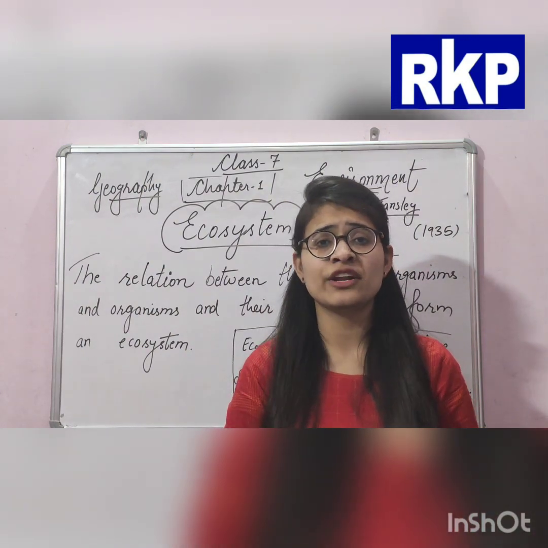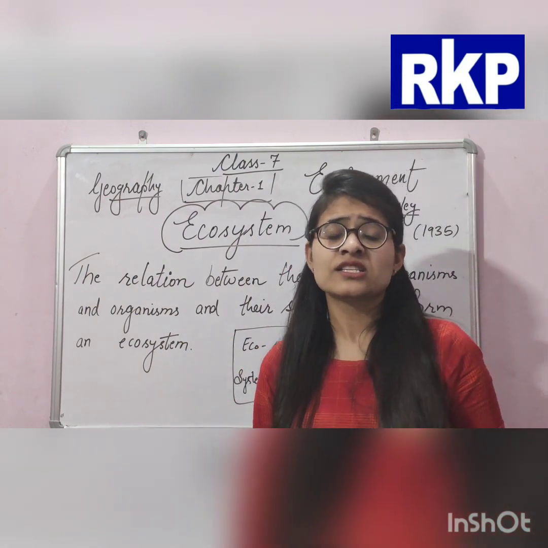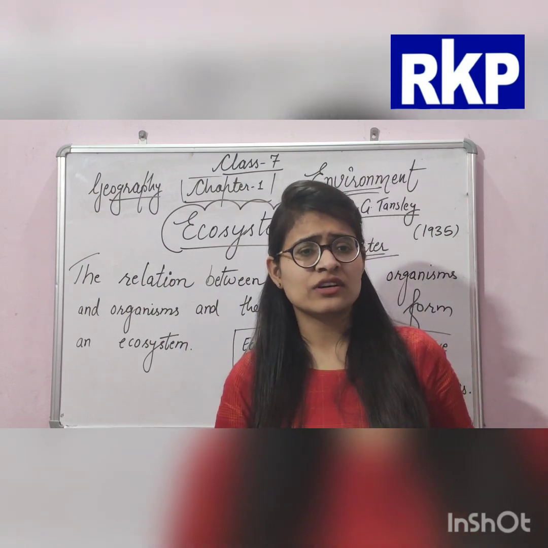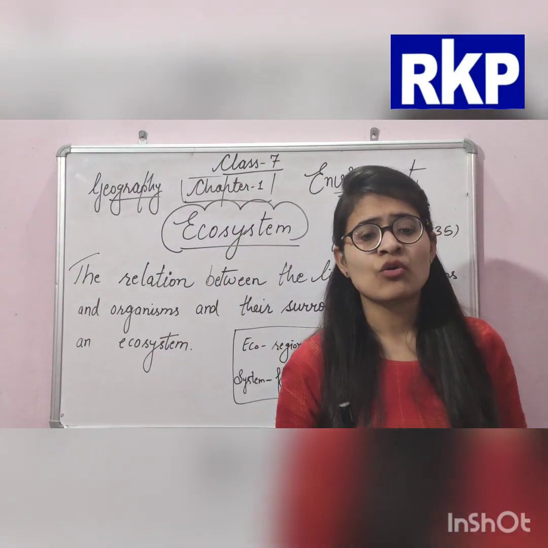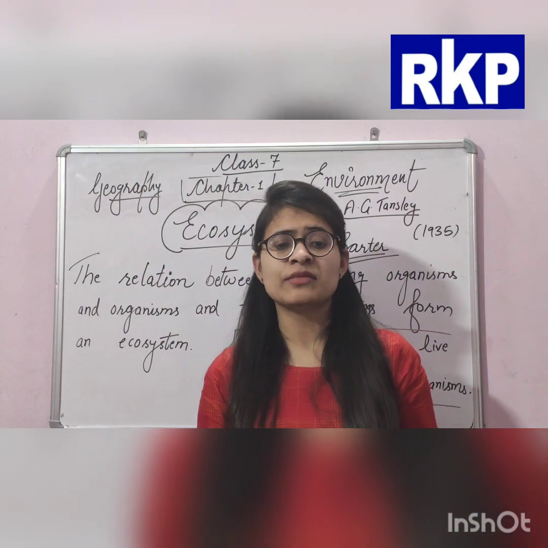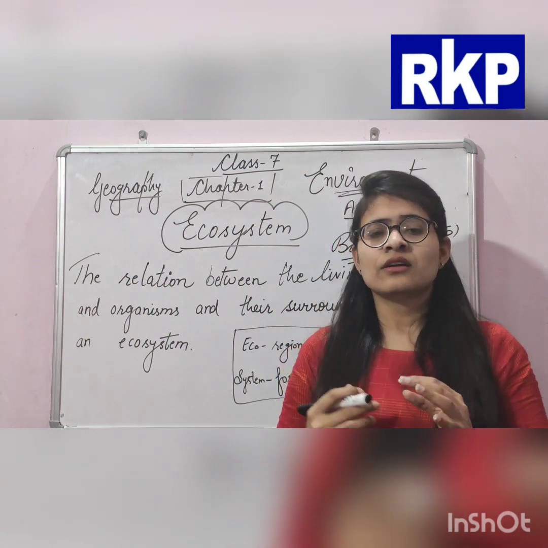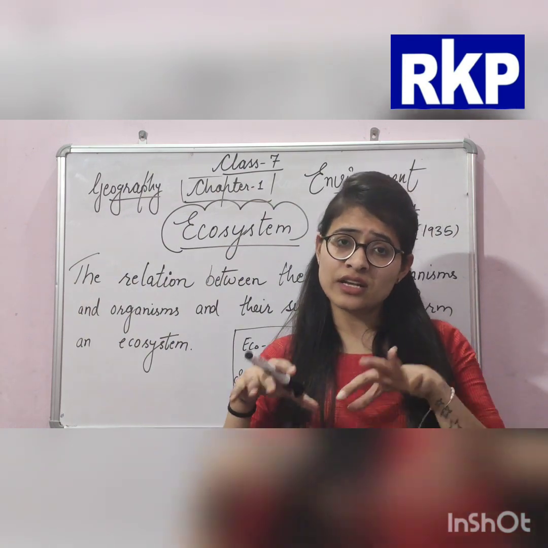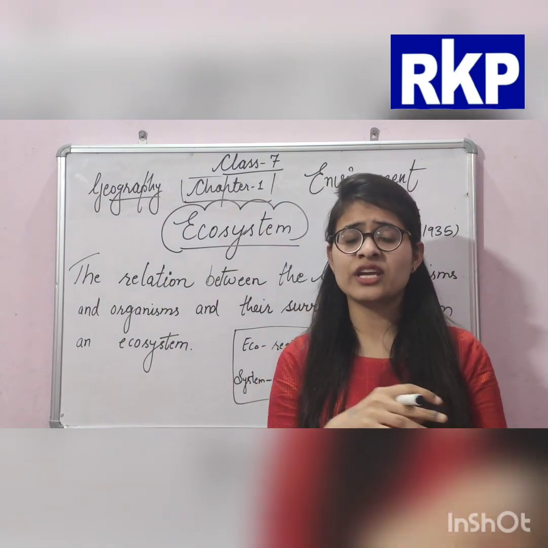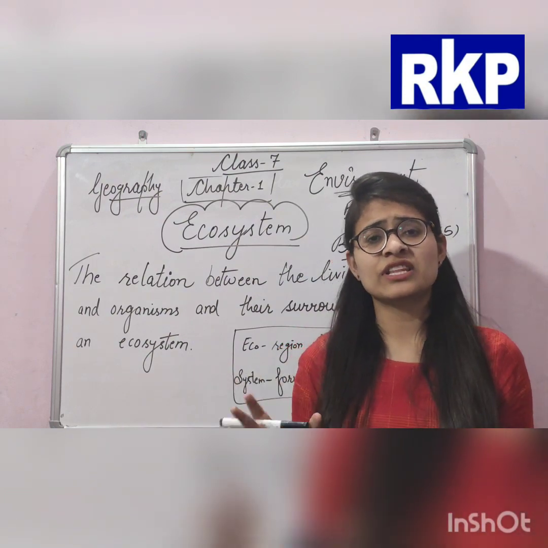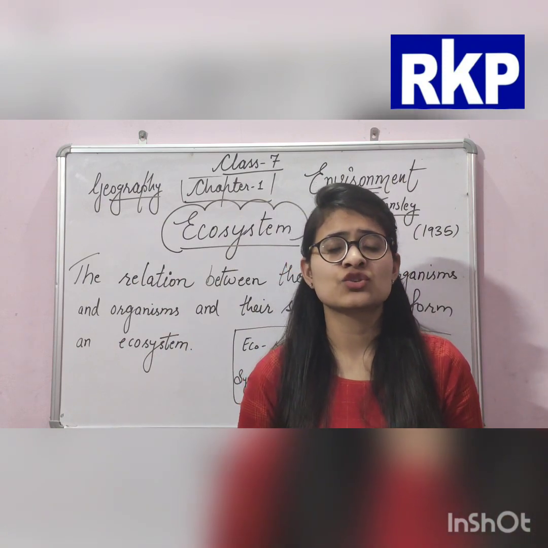Then there are four main domains on our earth or in our environment, that is lithosphere, hydrosphere, atmosphere and biosphere. After that we discussed ecosystem. What is ecosystem? A group of living organisms that live in and interact with each other in a specific environment. When the living and non-living organisms all together interact with each other in a specific environment, that is called an ecosystem.